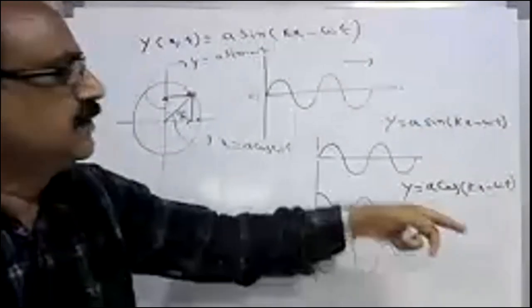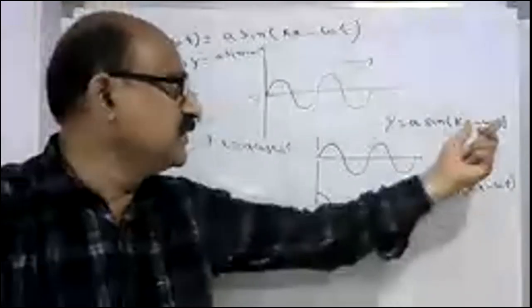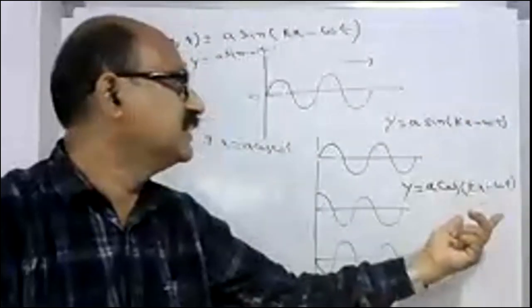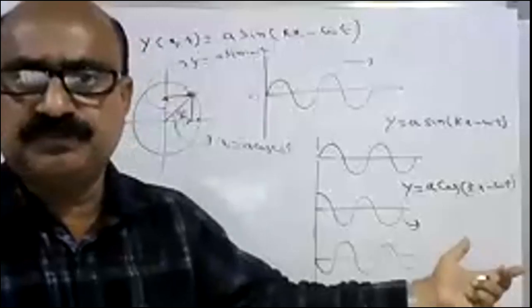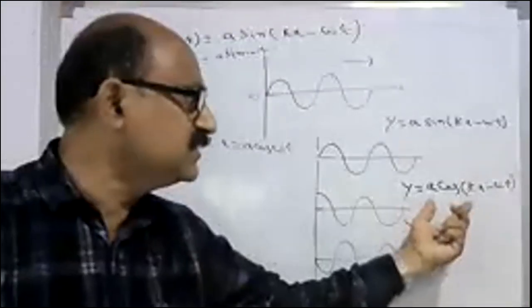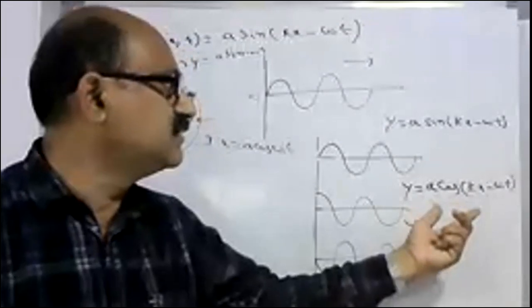So you can express any wave in terms of cos instead of sine. Suppose we add pi by 2, then I can write y is equal to A sin(kx minus omega t plus pi by 2), which becomes A cos(kx minus omega t).